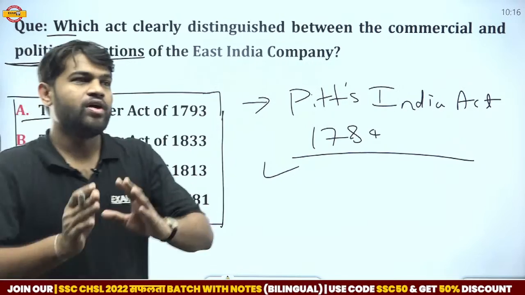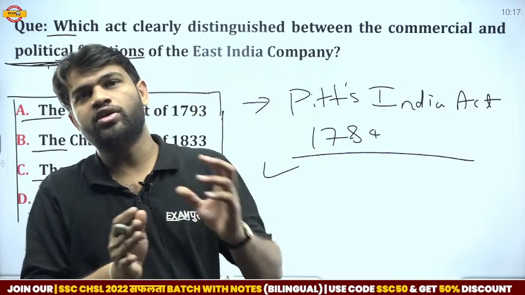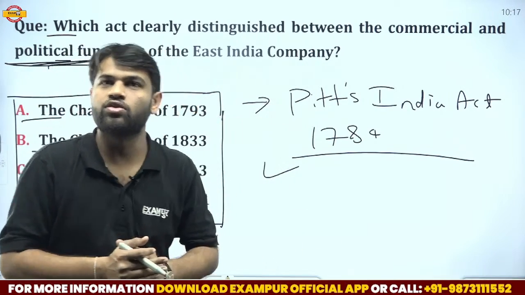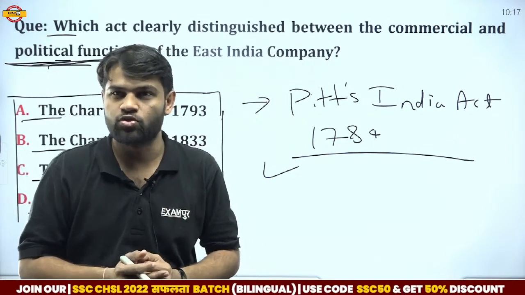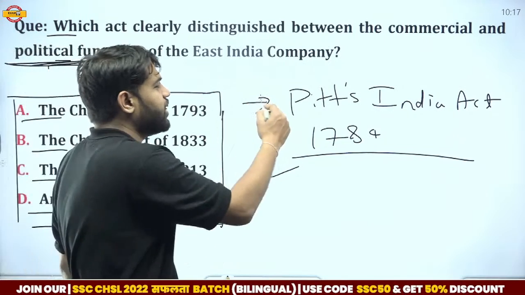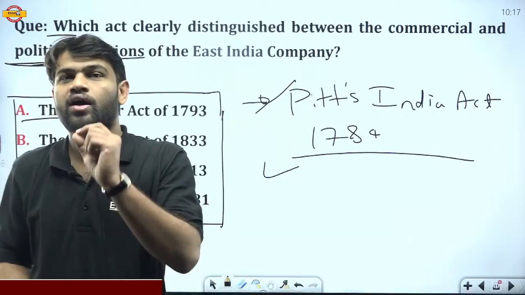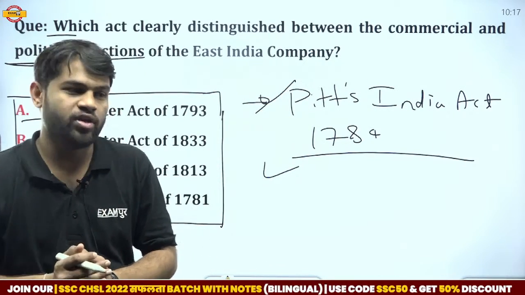Now the board of directors is responsible for the commercial activity of the EIC, and the board of control is responsible for the political activities in India. So basically the correct answer is Pitt's India Act. By this act, a 6-member board of control was established. Okay, now move on to the next one.